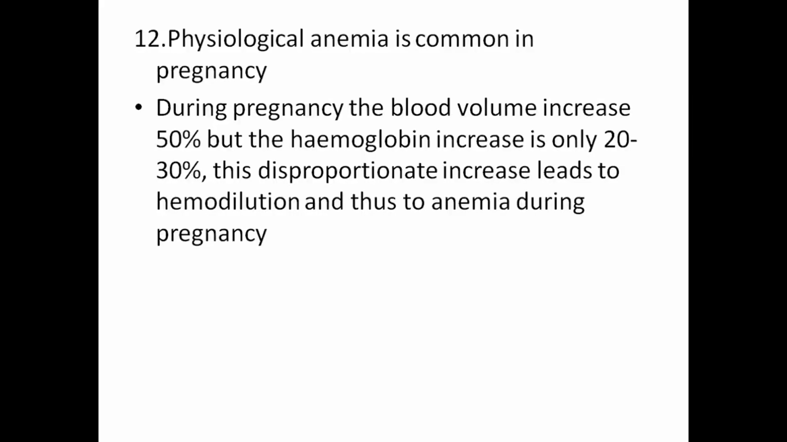Physiological anemia is common in pregnancy. During pregnancy, the blood volume increases by 50%, but the hemoglobin increases only by 20 to 30%. This disproportionate increase leads to hemodilution, thus leading to anemia during pregnancy.